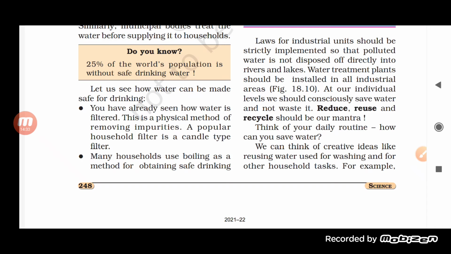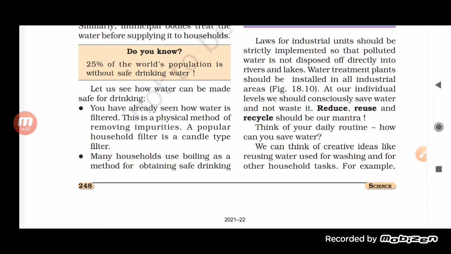Then water treatment plants should be installed in all the industrial areas. Absolutely. In the industrial areas, water treatment is really important, students, because this is not only the unit where the water gets disposed of in the river and lake, but the water is also supplied to the people.